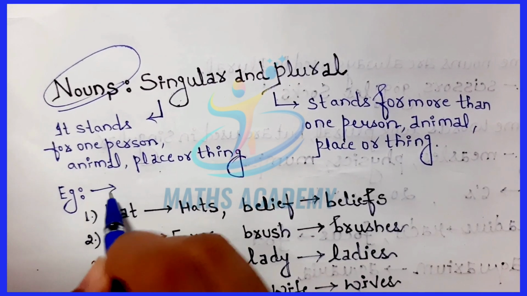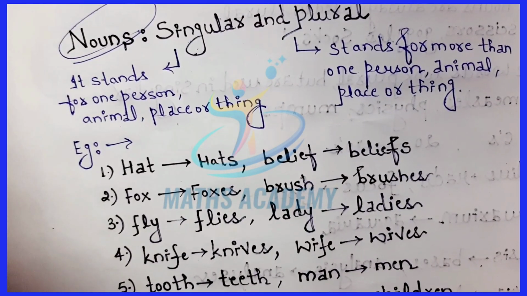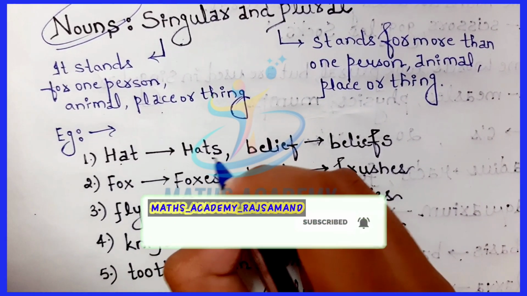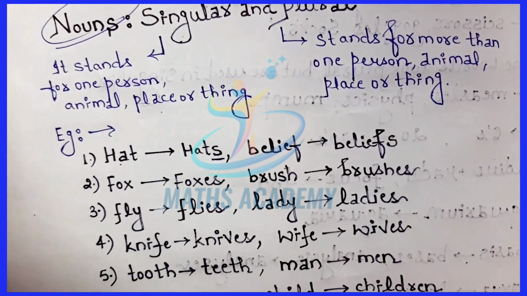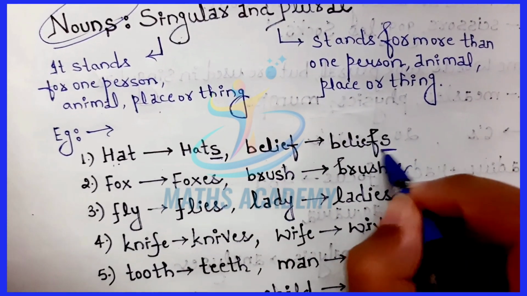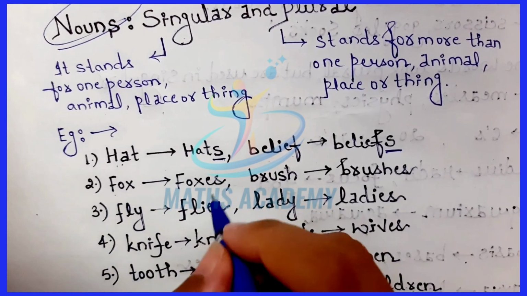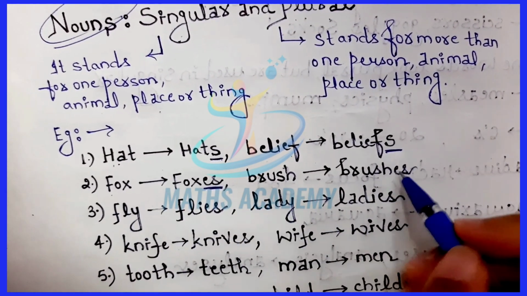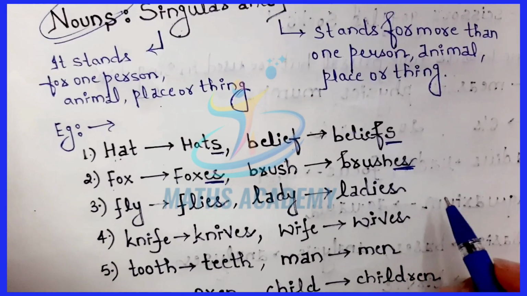Let's understand it using examples. Like hat, the plural form is made by adding an s, right? Hat, hats. Belief, beliefs. Fox is made plural by adding es, foxes. Brush, brushes.